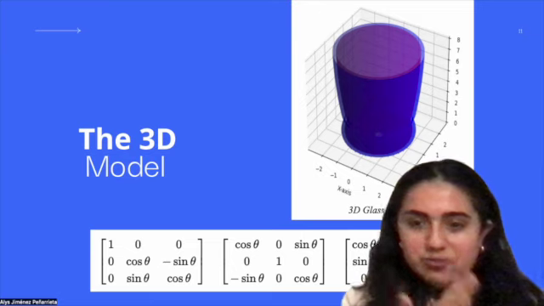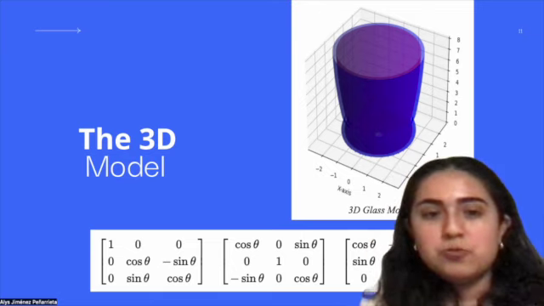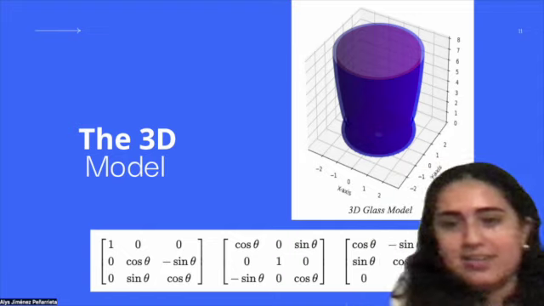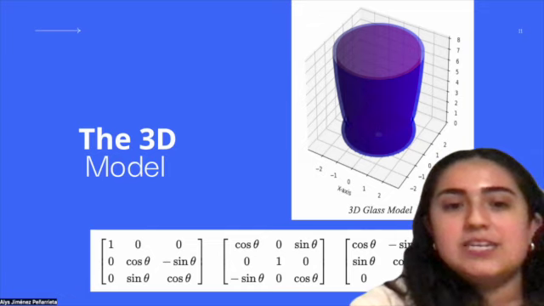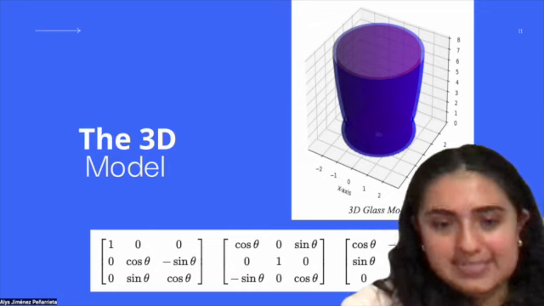As you can see here, this is the 3D shape, and we use these rotational matrices algorithms to update the coordinates in the 3D space. The three main matrices are the rotation around the x-axis, the rotation around the y-axis, and the rotation around the z-axis.